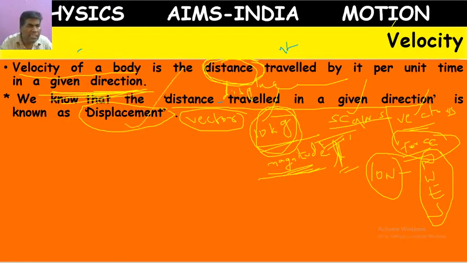Displacement is also a vector because it has direction. Velocity depends on displacement, so velocity is also a vector. While travelling on a bike, what do our parents tell us? Don't go with more speed.